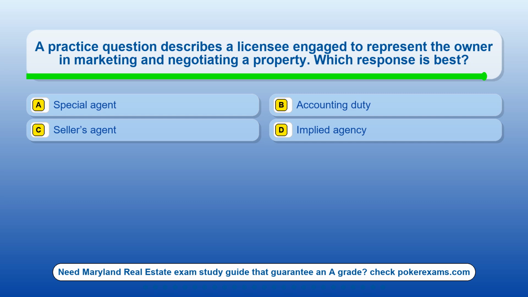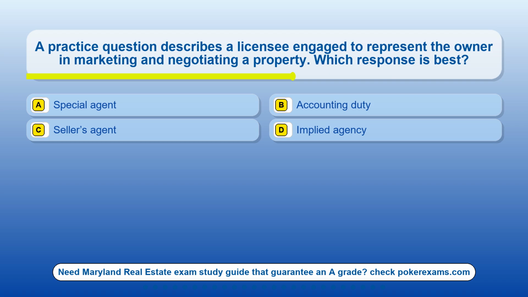Fiduciary duties real estate questions. Question 1. A practice question describes a licensee engaged to represent the owner in marketing and negotiating a property. Which response is best? Option A, special agent. Option B, accounting duty. Option C, seller's agent. Option D, implied agency.